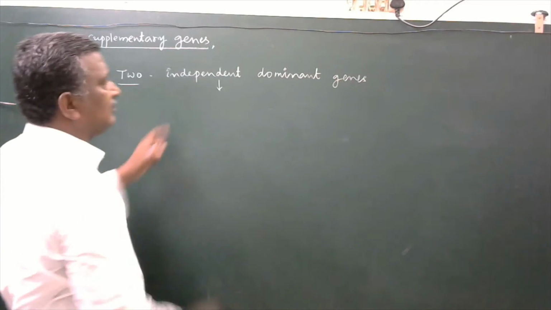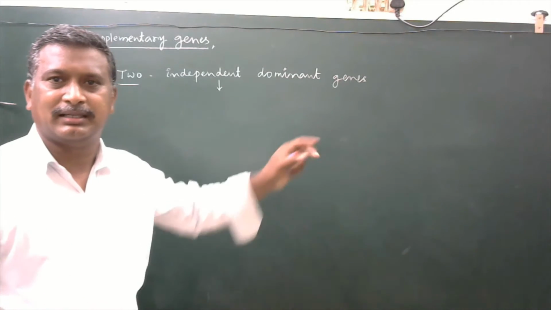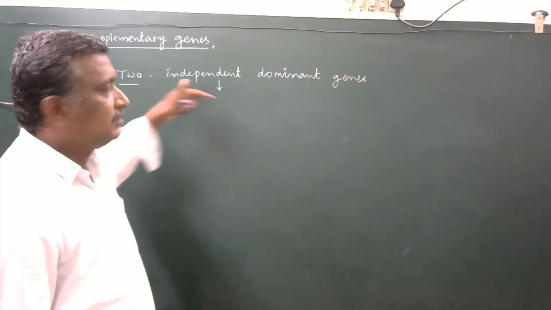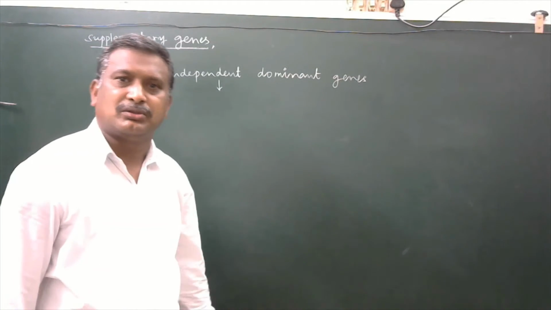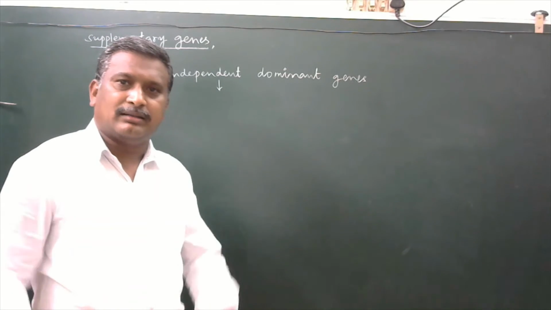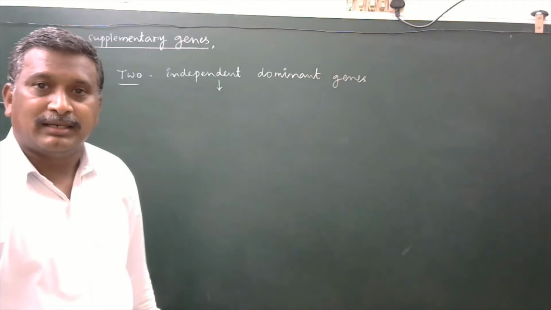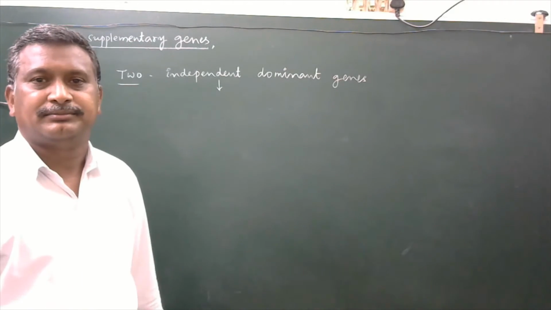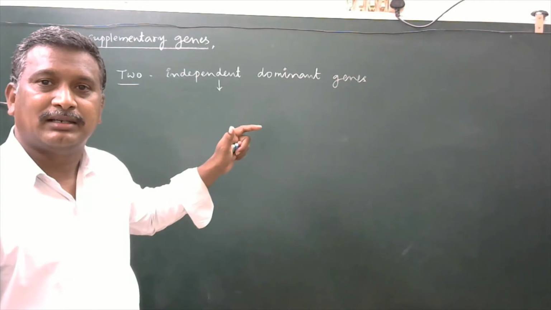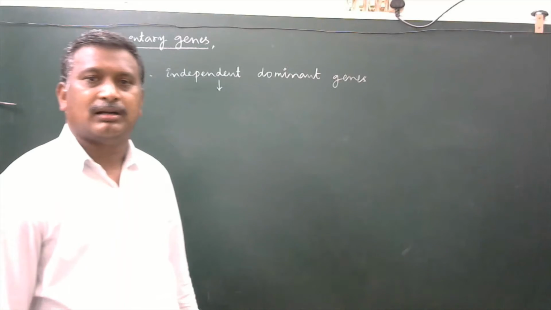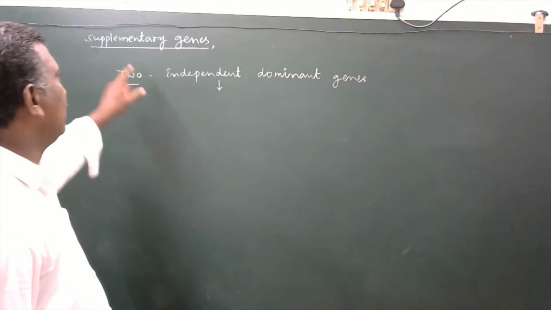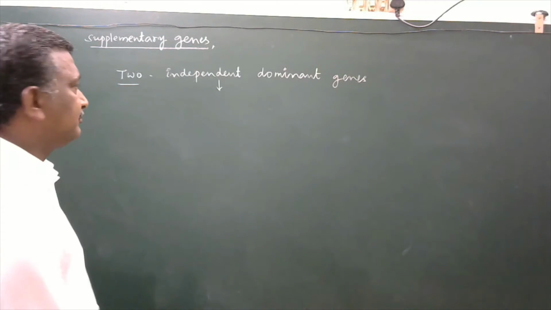Here, two independent dominant genes are interacting in such a way, and these two independent dominant genes show their effect whether the other one is present or absent. But when the second dominant gene is added to the first dominant gene, automatically a new character is going to be developed. That is the supplementary genes.